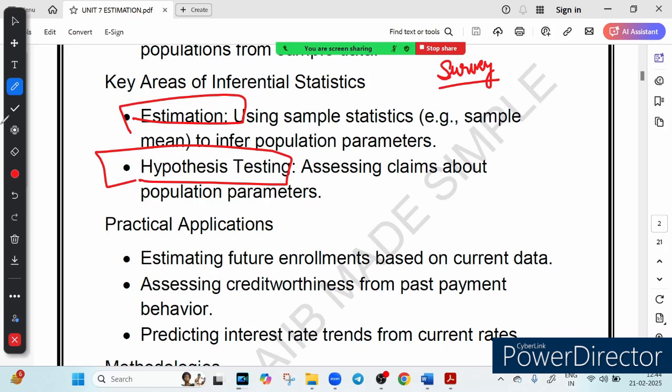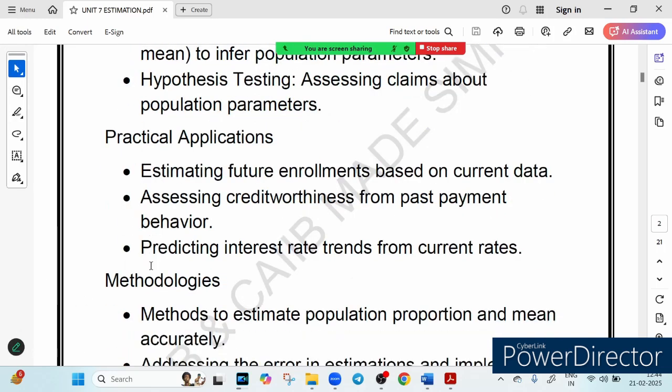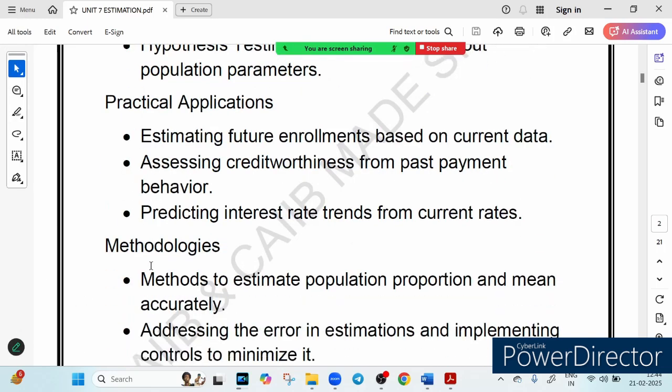Now the question is, how do we get it right? What is the practical application? So banks don't just estimate randomly, rather they use precise methods.